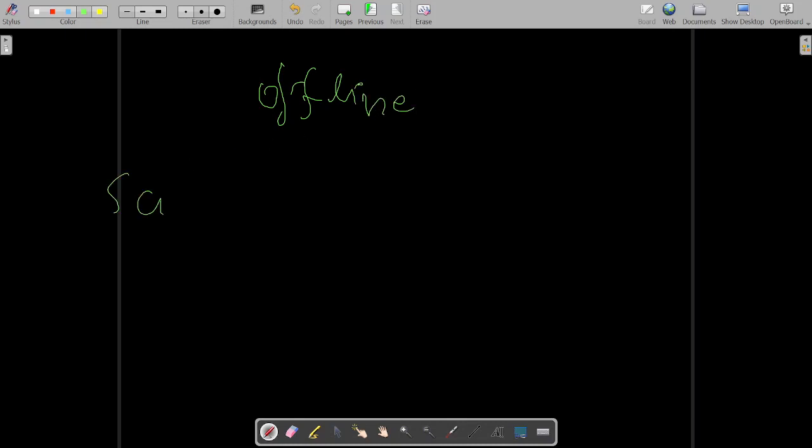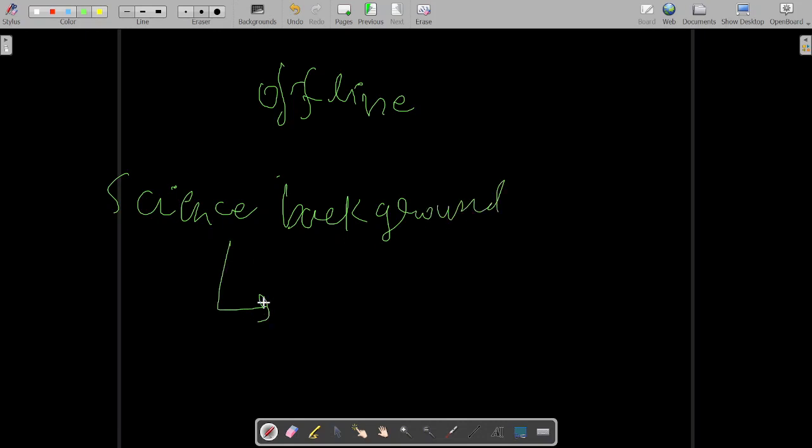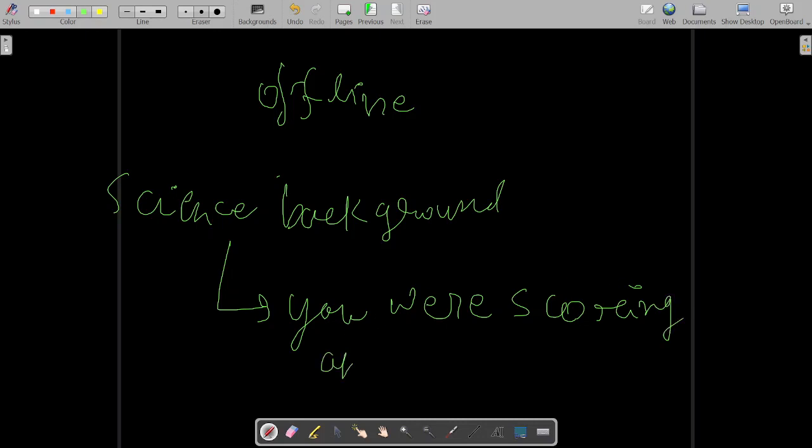if you are from a science background, and suppose you were scoring above 75% or 70%, let's say 65%, not 75, even 65 will work.